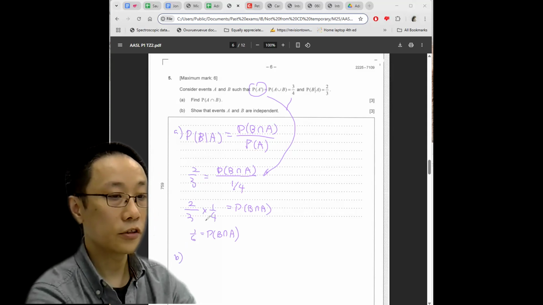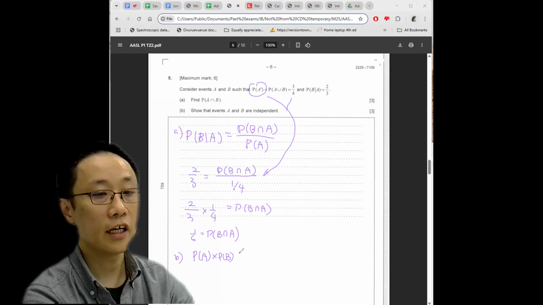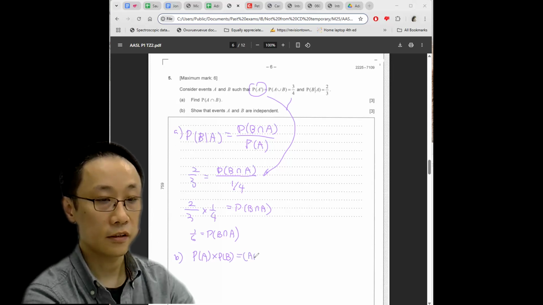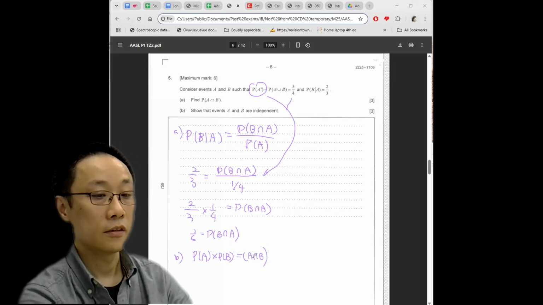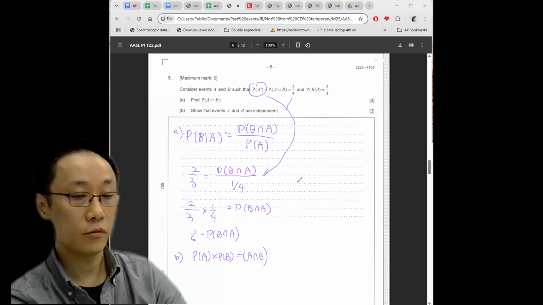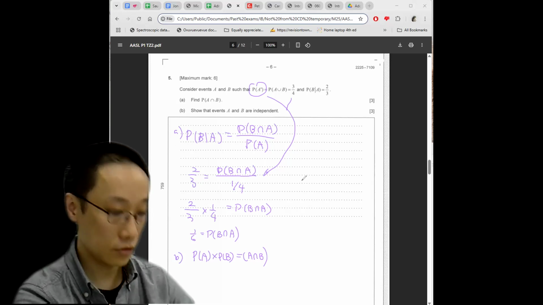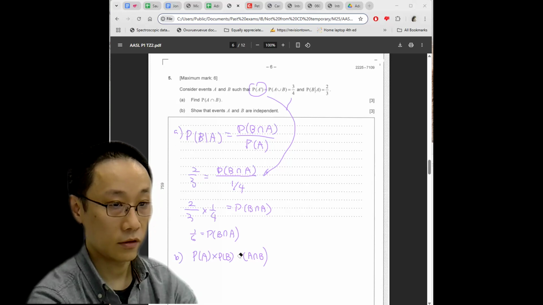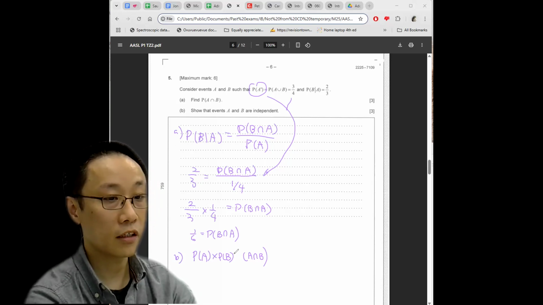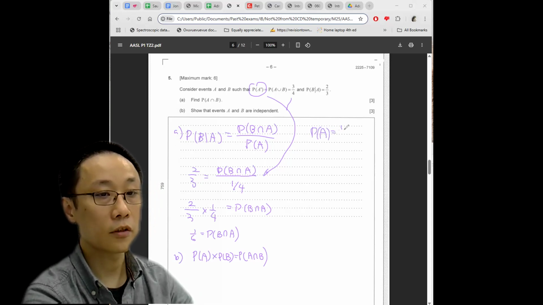Part B, show the events A and B are independent. For independent events, you can use this formula: P(A) times P(B) equals P(A and B). In this case, we have to prove it, so we cannot just directly plug in numbers. We cannot just directly start by claiming that P(A) times P(B) equals the intersection probability, but rather we can find out P(A) and P(B) separately. P(A) we have already established to be 1/4.